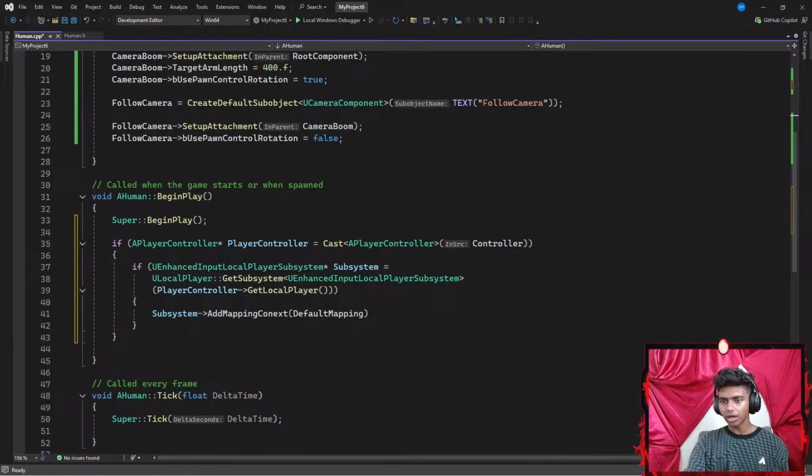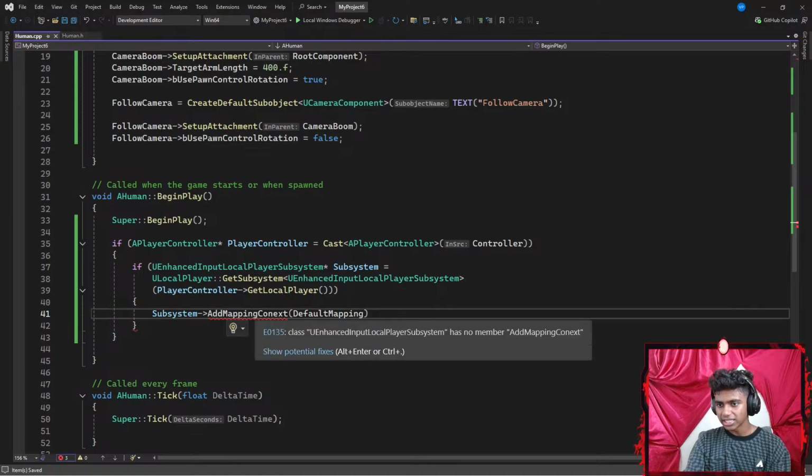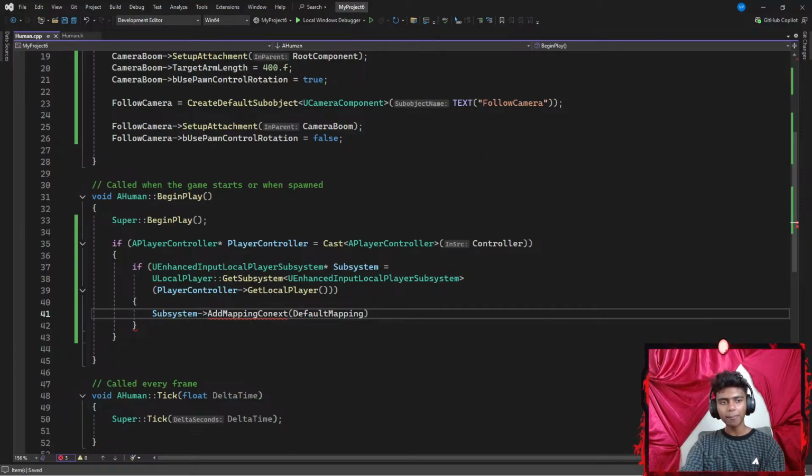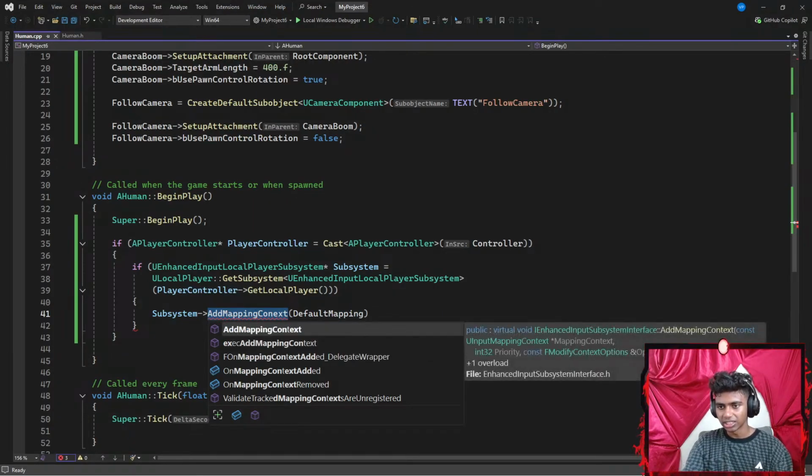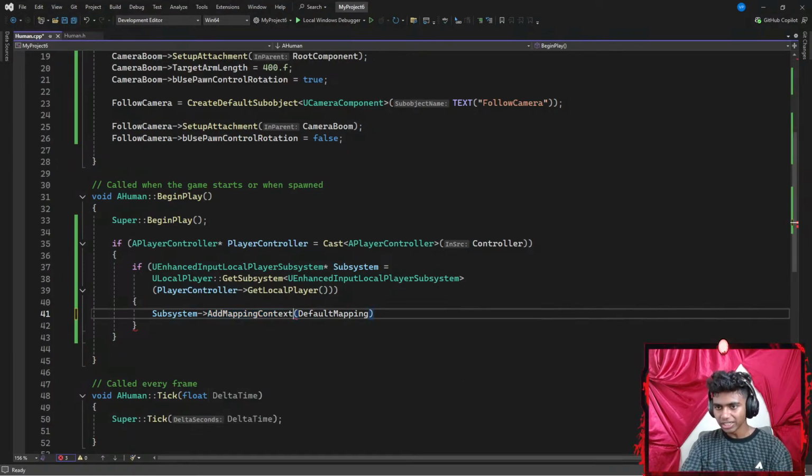That's it. Let's scroll all the way down. There we go. Now I can have access to add mapping context. Let's hit Control S to save the code. Okay, I still don't have. So it says the enhanced input local player subsystem has no member of add mapping context. I see. So wait, am I missing something? It's add mapping context. What if I go with Control Space for IntelliSense? Oh, I spelled context wrong, no wonder.